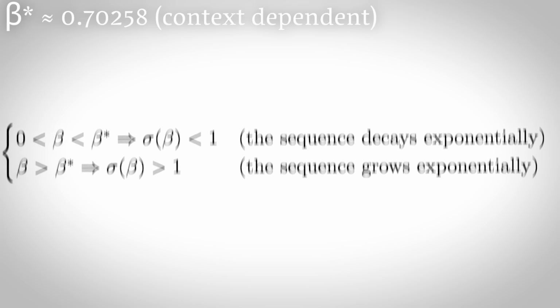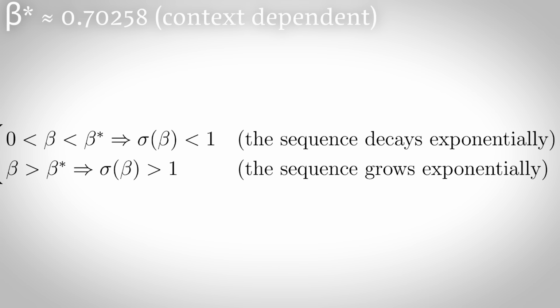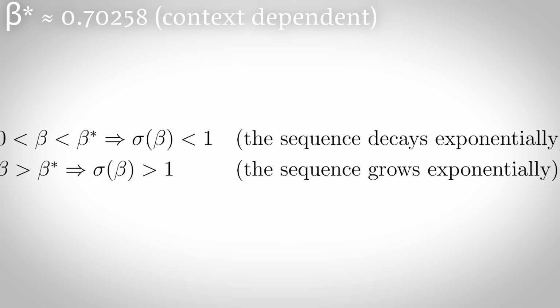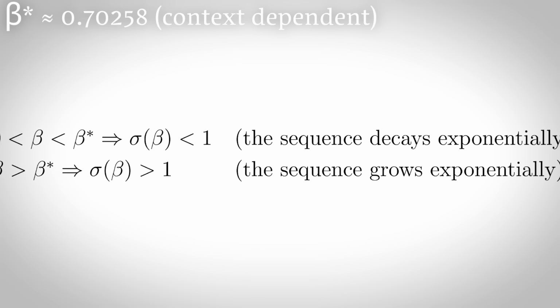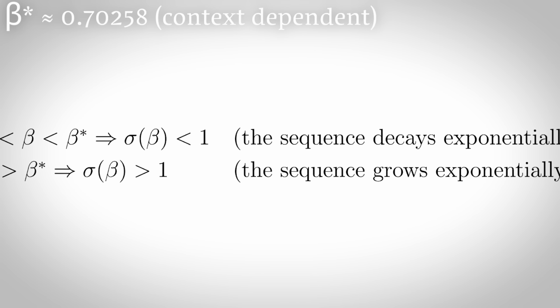The Embree-Trefethen constant is the critical value beta star such that 0 less than beta less than beta star implies sigma beta is less than 1, and the sequence decays exponentially, and beta being greater than beta star implies sigma beta is greater than 1, and the sequence grows exponentially.